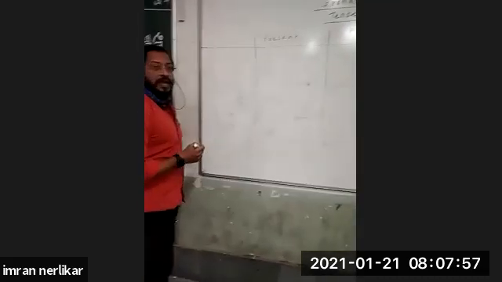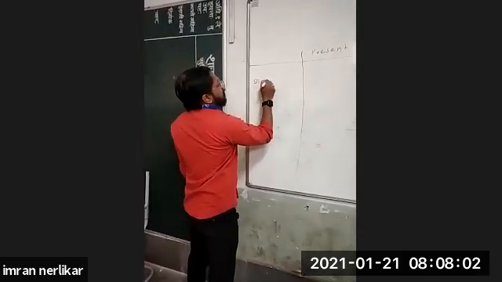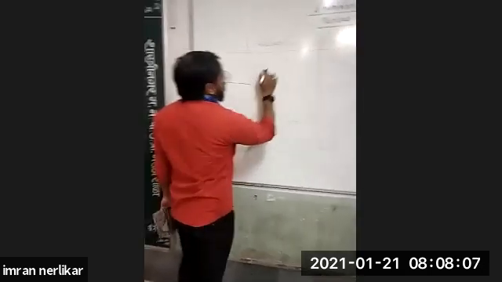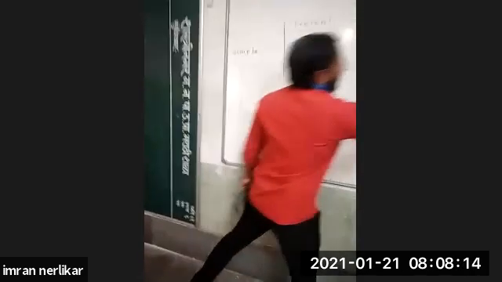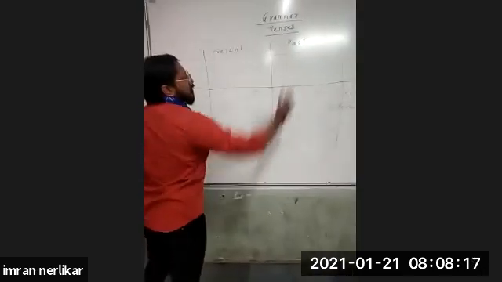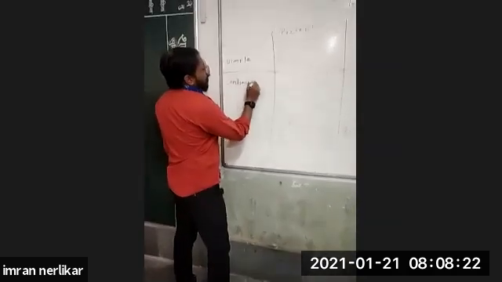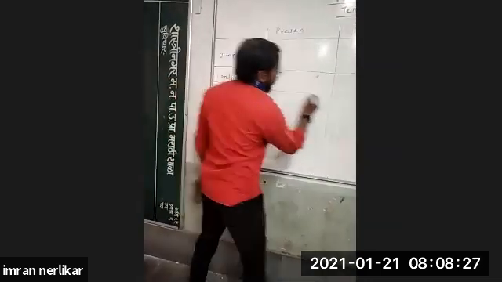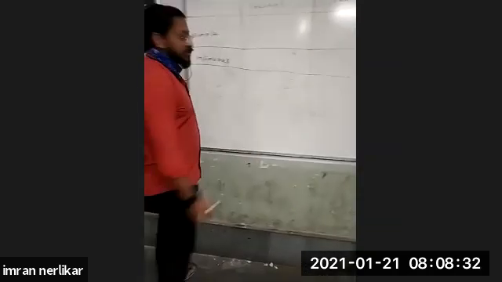Now, as I have told you earlier, first tense is simple tense: simple present, simple past and simple future. Same, simple. Second tense is continuous tense: continuous present, continuous past and continuous future tense.